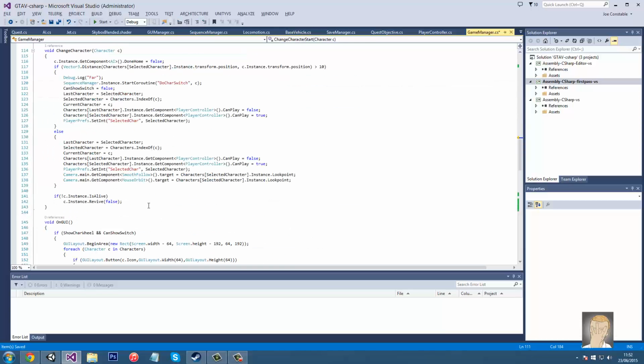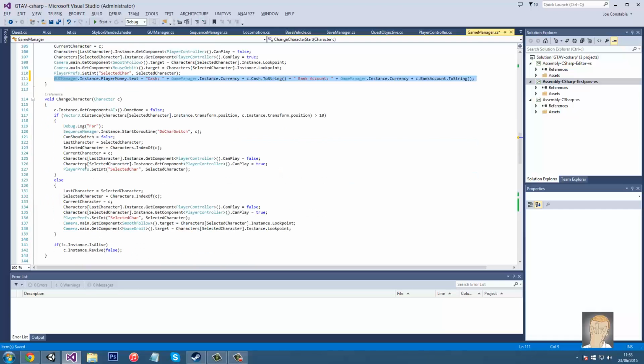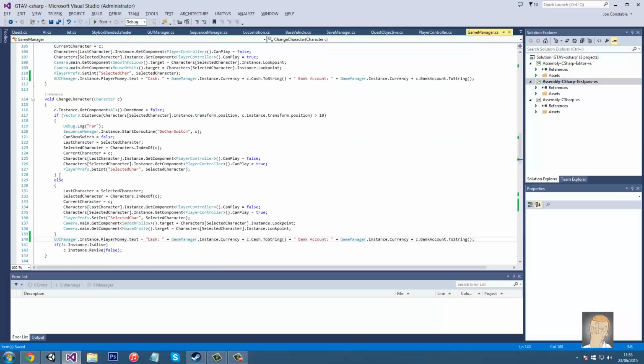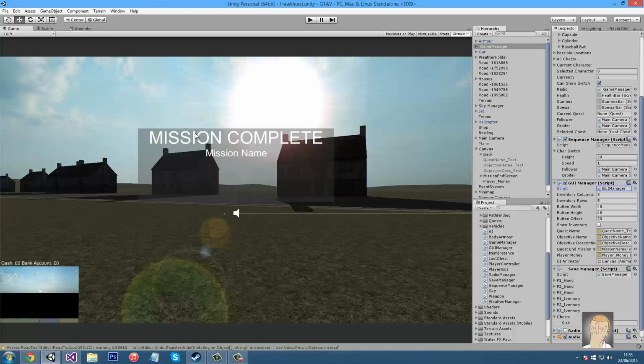So at the bottom of each of them, doesn't like that. Okay, so we're going to go c.cash instead of just cash, and c.bank account instead of just bank account, because c is our character. Then we're going to put it at the bottom of the second change character, but above where we revive it. Okay, so lovely jubbly.